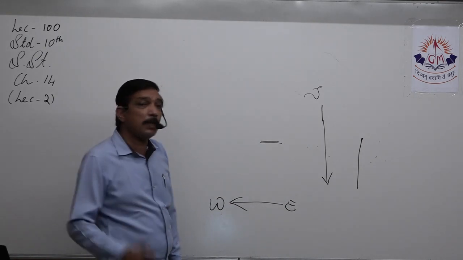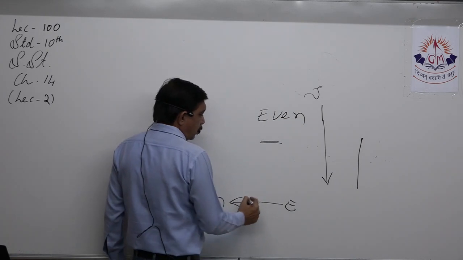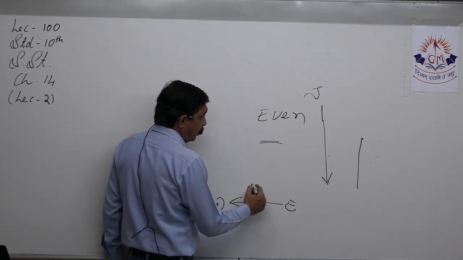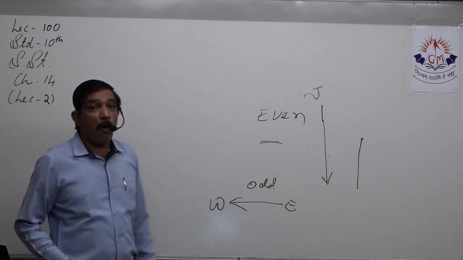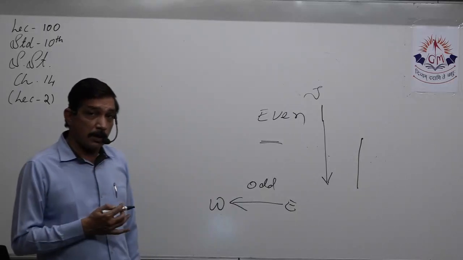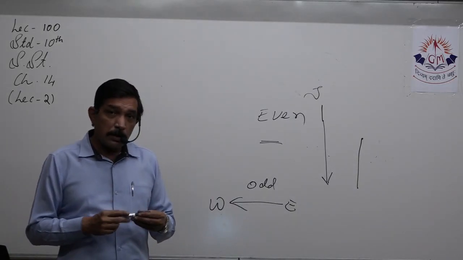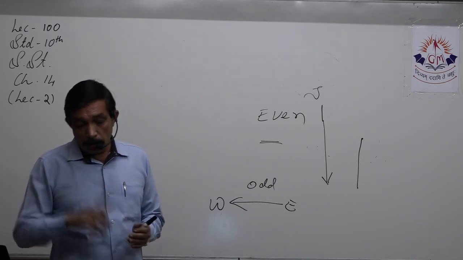Then it will be numbered even. If it is going from east to west, horizontal, then it will have an odd number. National highway number will be odd if it goes from east to west. If it goes from north to south, vertical, then even number, right? Please remember this.